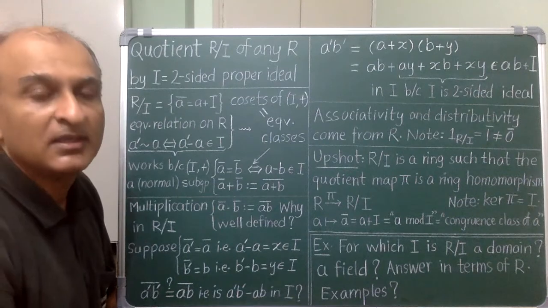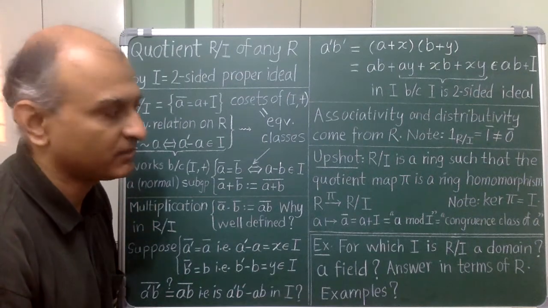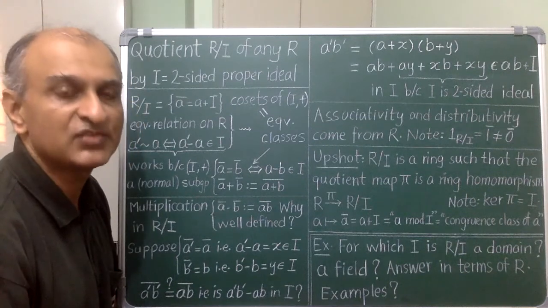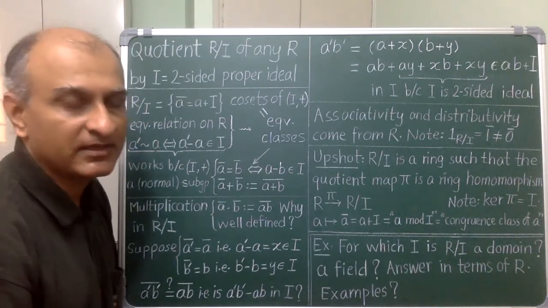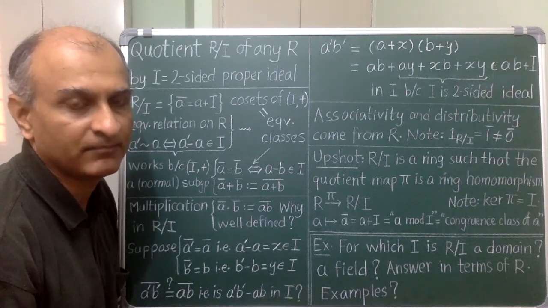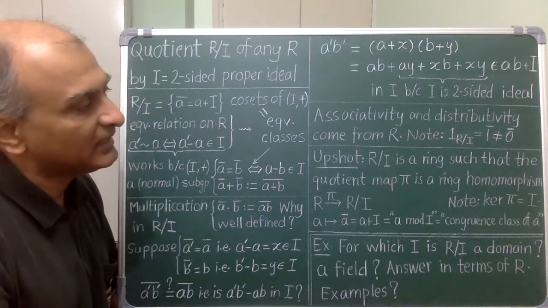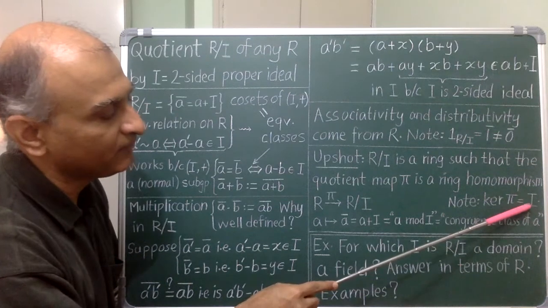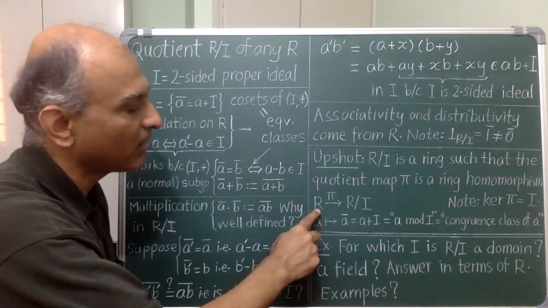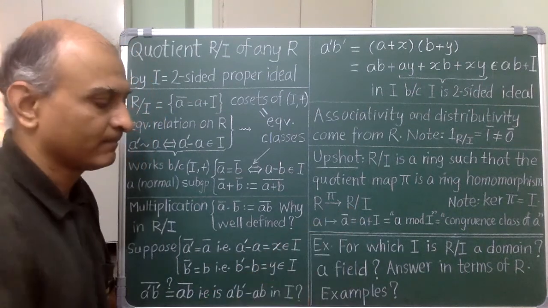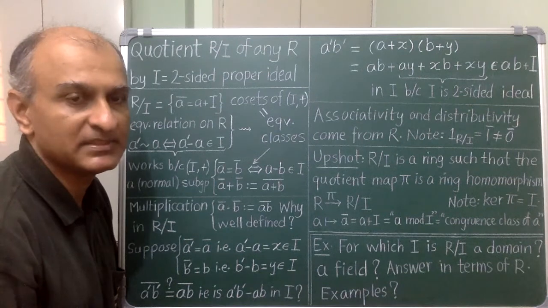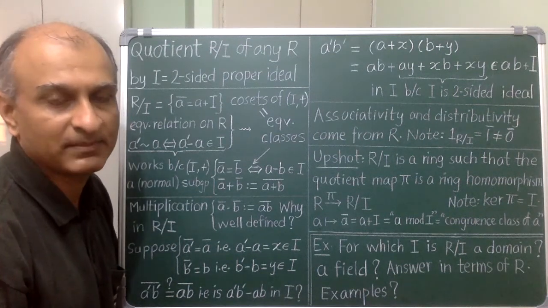Another remark: the kernel of the quotient map is precisely the ideal I. So this brings us full circle. We started out by saying that any kernel is a proper ideal. Now we can say that any proper ideal I is a kernel, namely of the quotient map from R to R mod I.